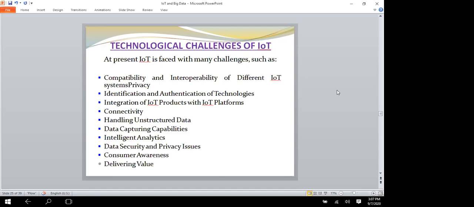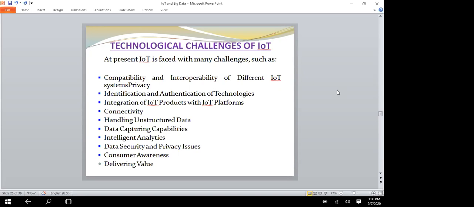Next one is identification and authentication of technologies. According to the report, there are around 50 billion connected devices at present. Connecting all the devices involves a lot of security risk and not just complexity. Bringing a large number of connected devices onto one platform needs formalization and a system architecture that can identify and authenticate those devices. That is one of the biggest problems.